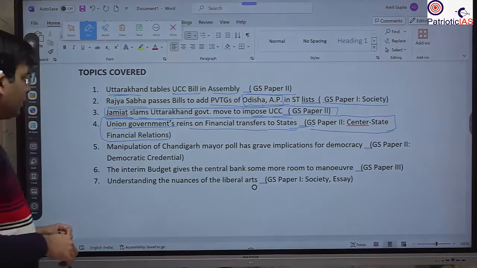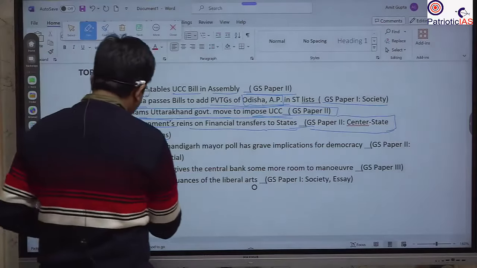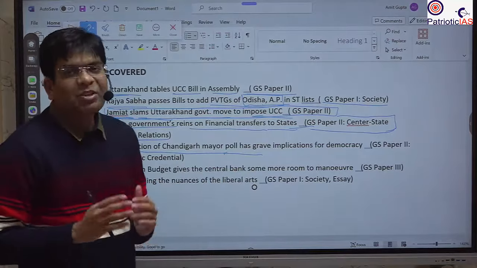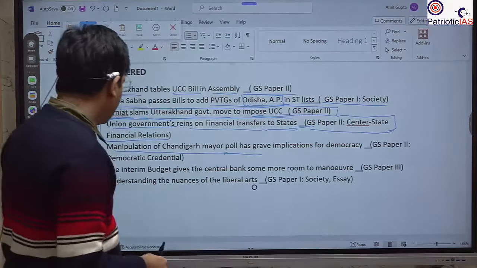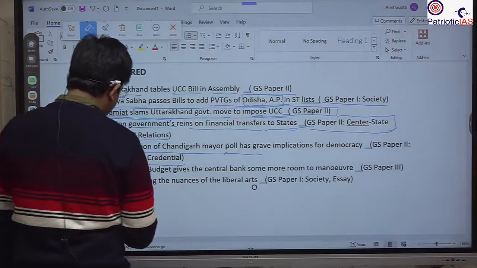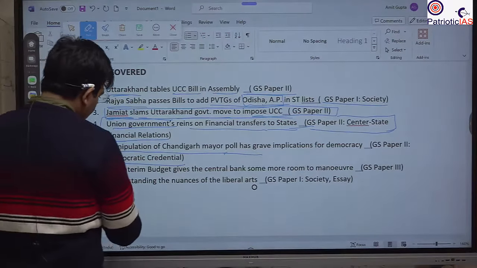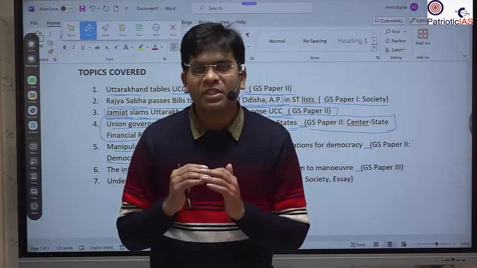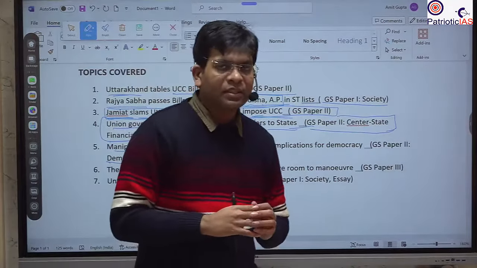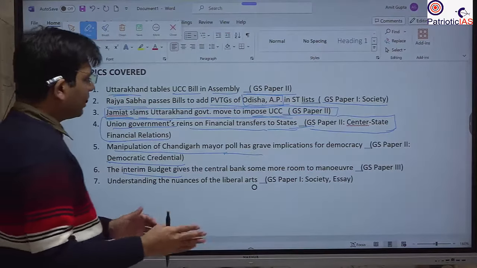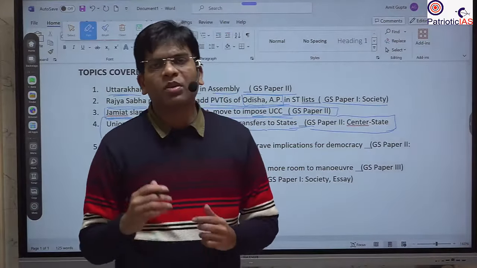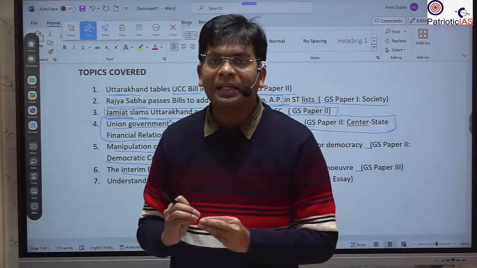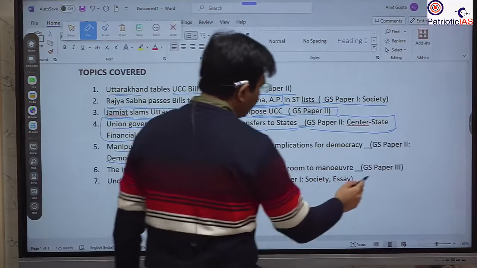Okay. Then we will further study what is going on in Chandigarh. There was the mayor poll, and there was huge manipulation of the election. This becomes important because this is not good for a healthy democracy. Besides that, we will also see that due to the interim budget, there is a chance for the central bank to take some decision with respect to the interest rate, so that there could be some enhancement in economic activities, because as the interest rate is low, more people will borrow and more economic activity will take place. So this is under GS paper 3, economy.